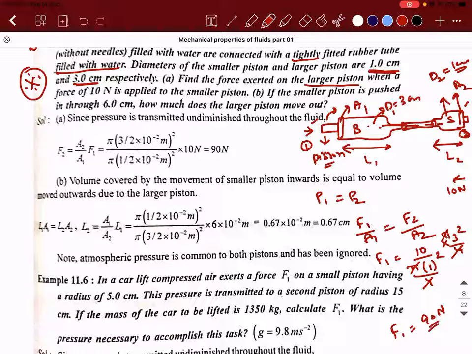Guys, is there any doubt in the calculation that I did? Is there anyone having any doubt? So can you once scroll up? Sure.